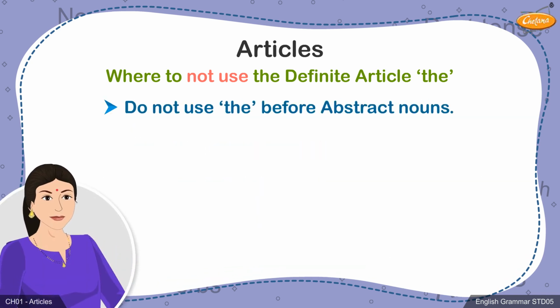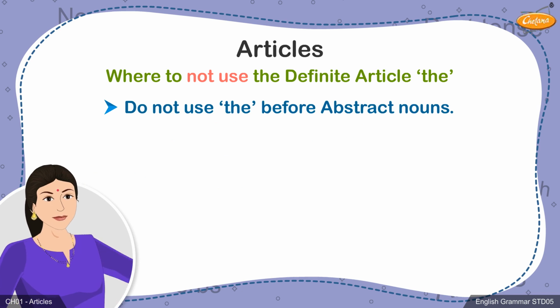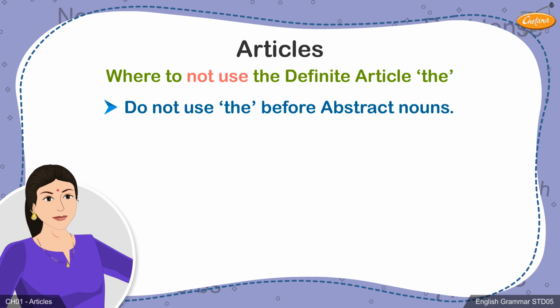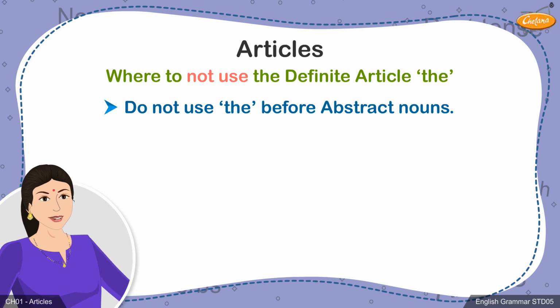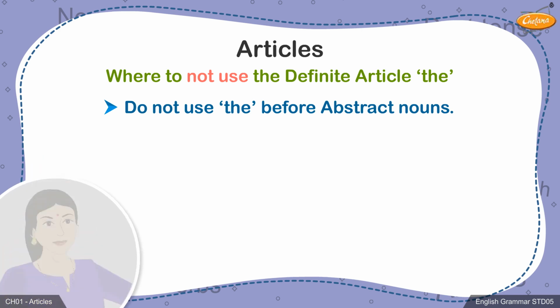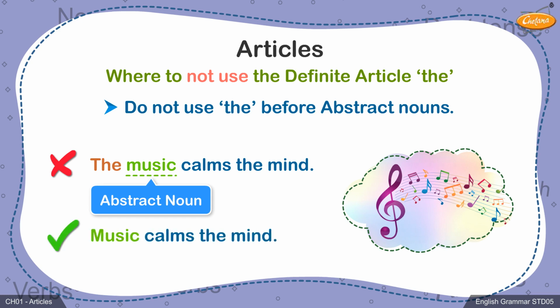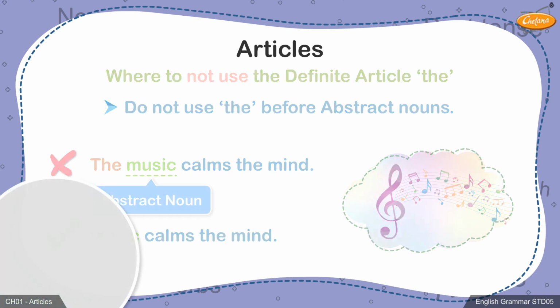Human beings have loads of qualities like beauty, sincerity, honesty, etc. These are nouns which cannot be touched or felt, and these are called abstract nouns. Articles like the cannot be used before such abstract nouns. For example, "The music calms the mind" is an incorrect sentence since the article the cannot be used before music, which is an abstract noun. The correct sentence would be "Music calms the mind."